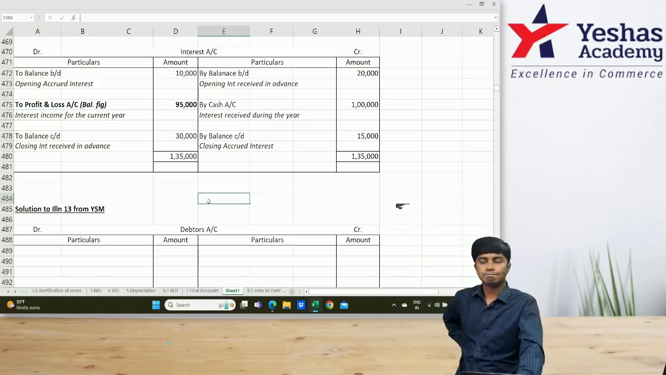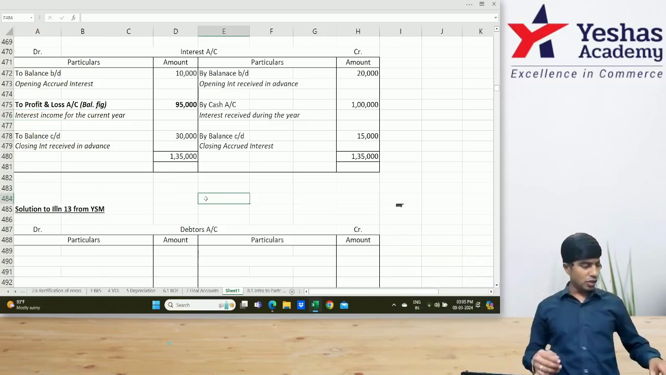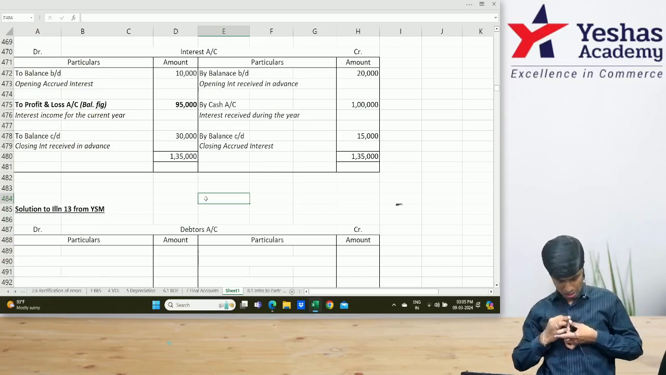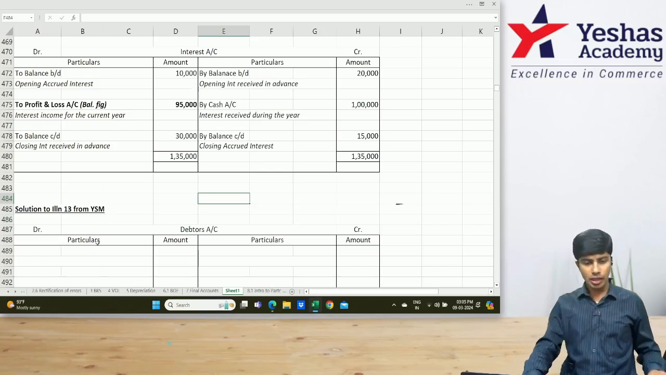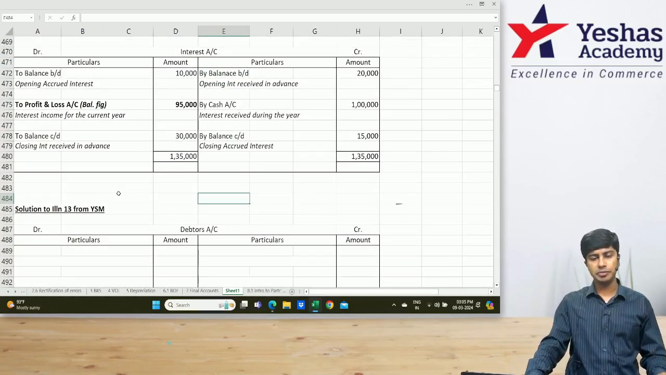Done. So I'm planning to give few questions which involve only debtor creditor account computation as homework. I'll tell you which one. 13th one. Okay. Finish copying.